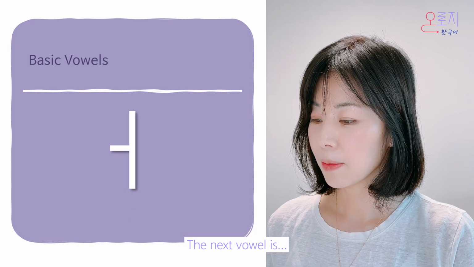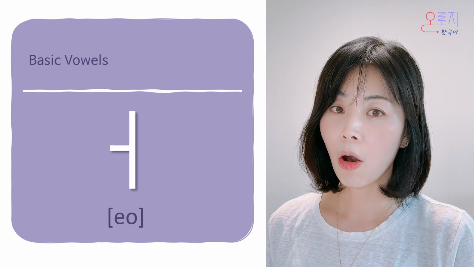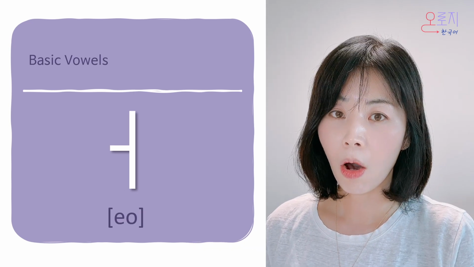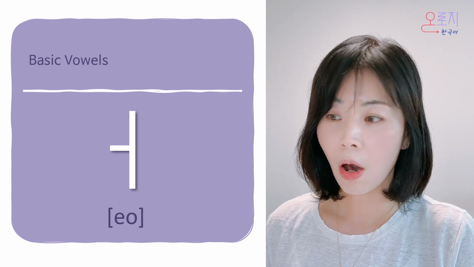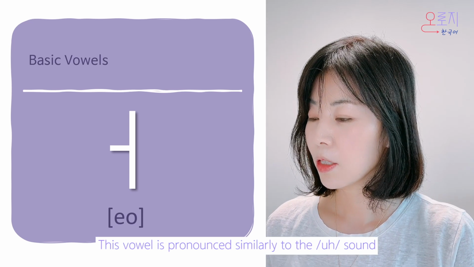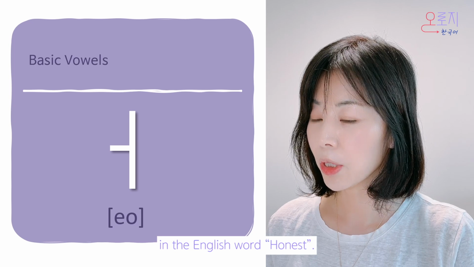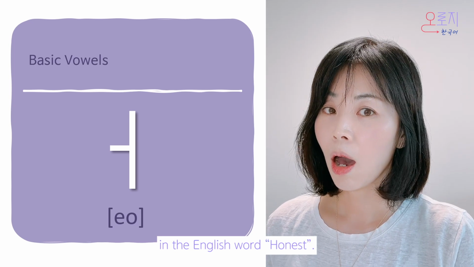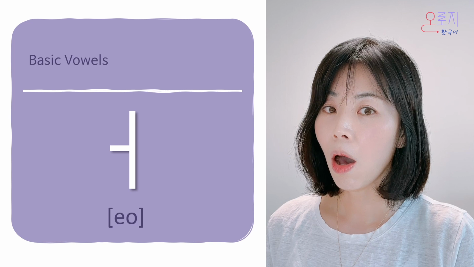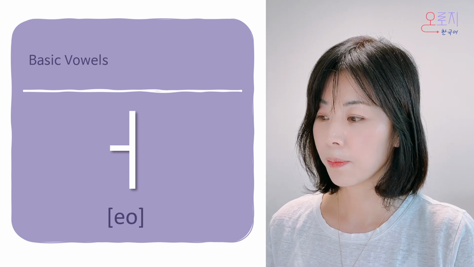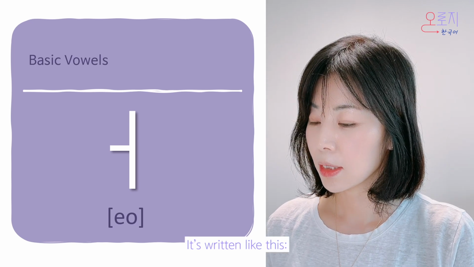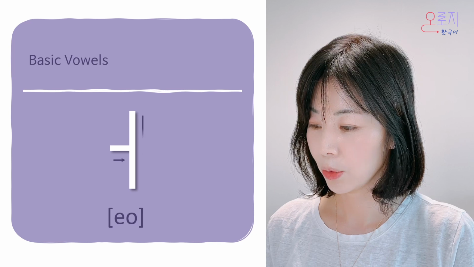Next vowel is aw, aw, aw. This vowel is pronounced similarly to the aw sound in the English word honest, honest, honest, aw. It's written like this, 1, 2.